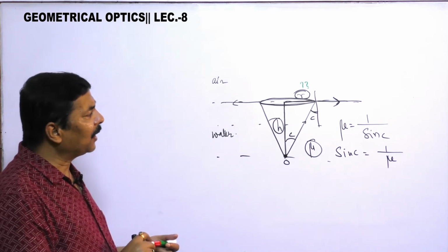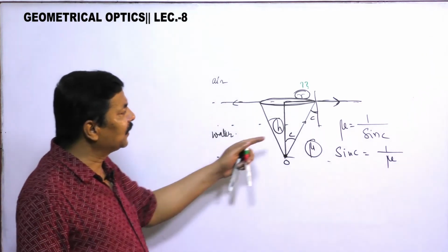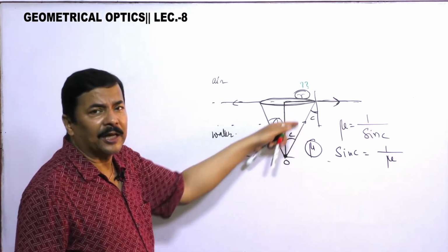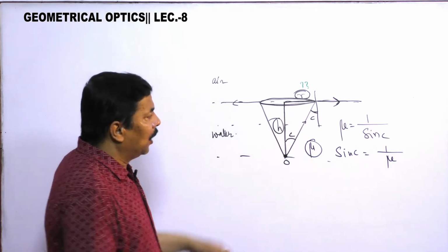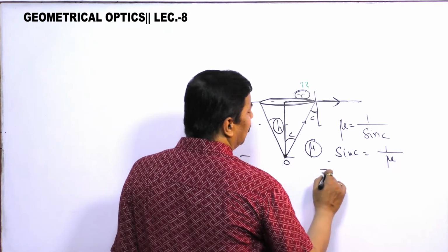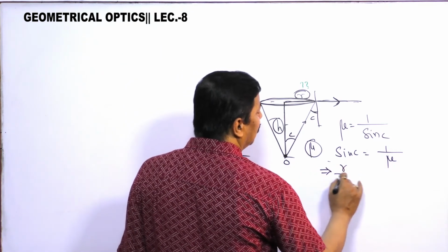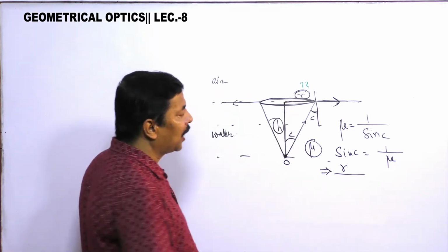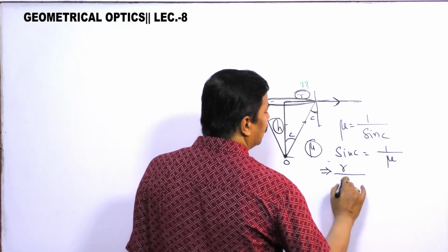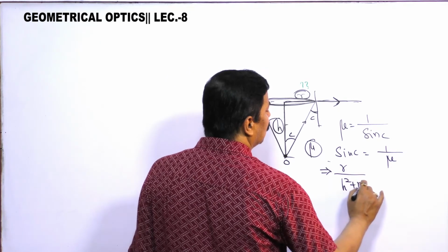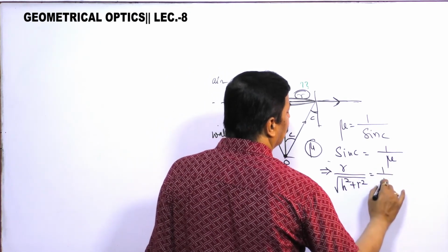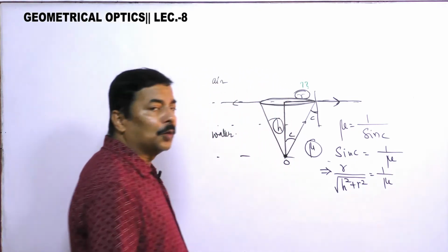Now, sin c is equal to perpendicular by hypotenuse. So sin c can be written as r by the hypotenuse, which is the square root of h square plus r square, and this is equal to 1 by mu.